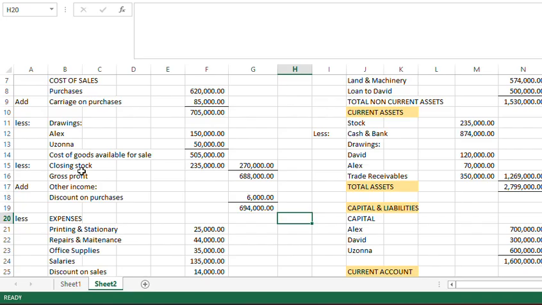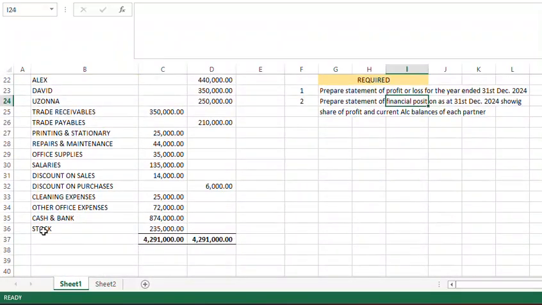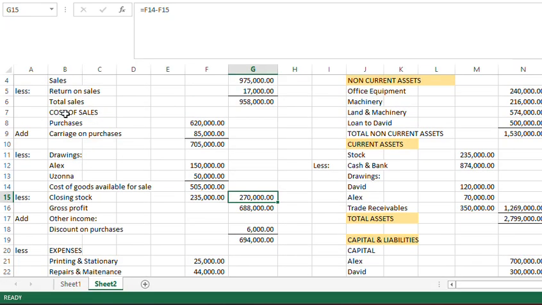At the end of the year, they had closing stock amounting to 235,000. Let's check our stock. We have stock here 235,000. So closing stock is 235,000. So if you deduct this, you have 270,000, which is our cost of sales. This 270 is the cost of sales.